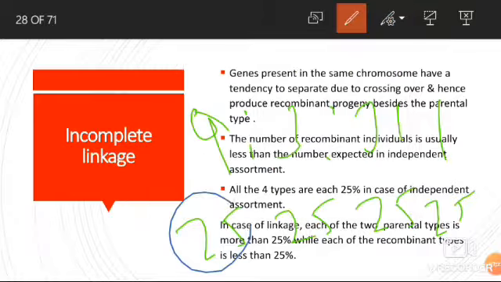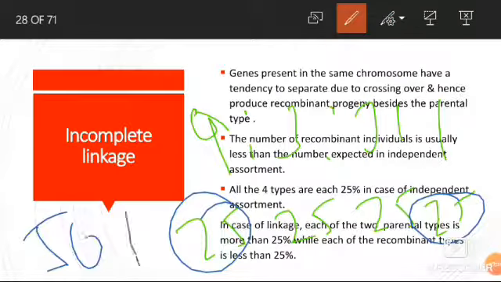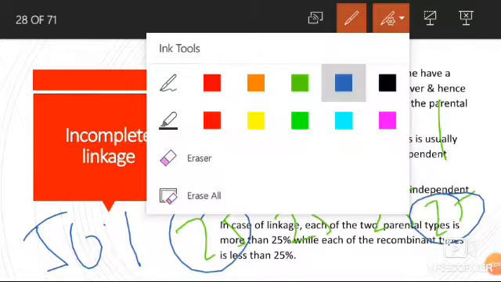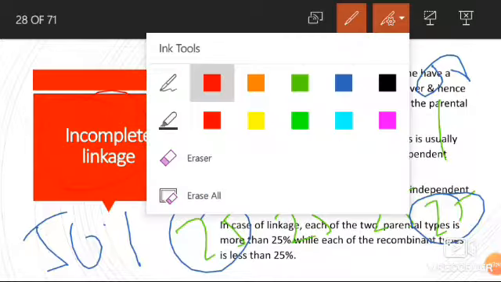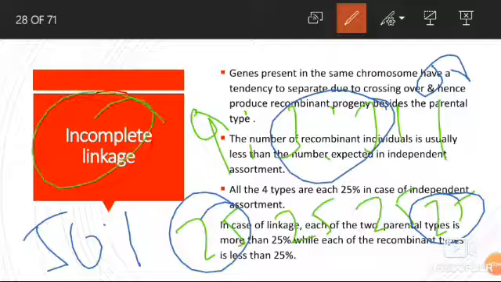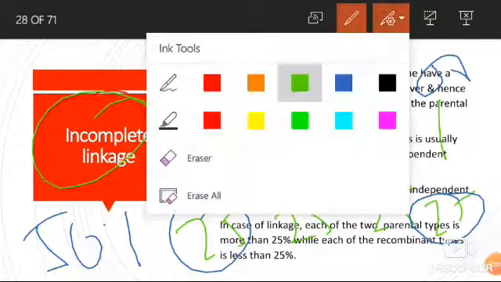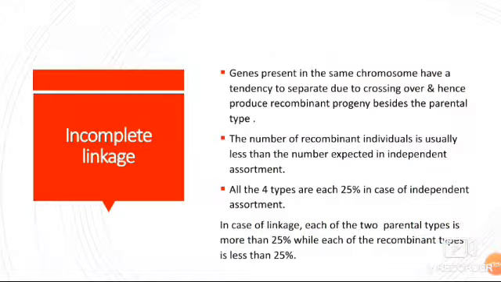The parents will contribute a total of 50% and recombinants will contribute 50%, as there is equal chance of formation of offspring having the parental type and the recombinant type. But in case of incomplete linkage, the parents will be more than 50% and the recombinants will be less than 50%.